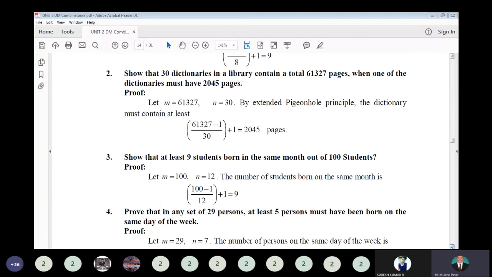When you use the extended pigeonhole principle formula, that is (m minus 1) divided by n, plus 1, that is (61,327 minus 1) divided by 30, plus 1. So you will get 2045. The remaining dictionaries will have 2044 pages. That is the meaning.